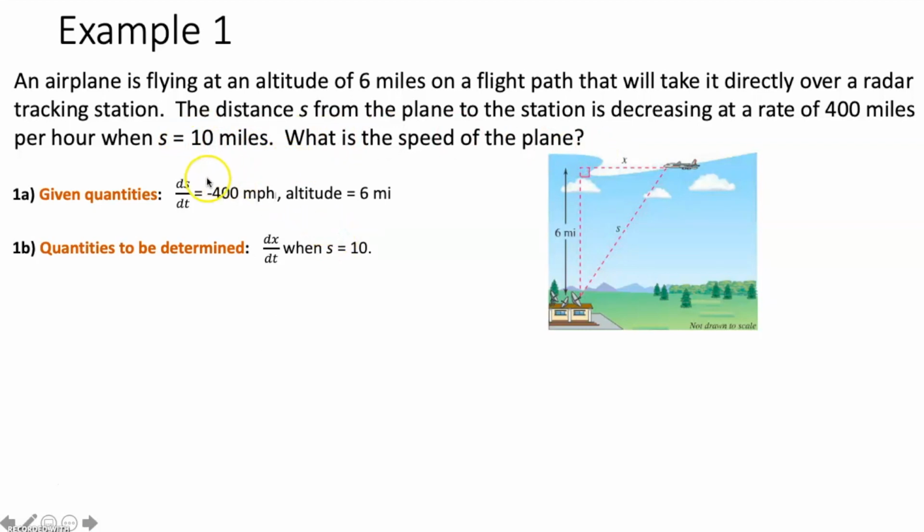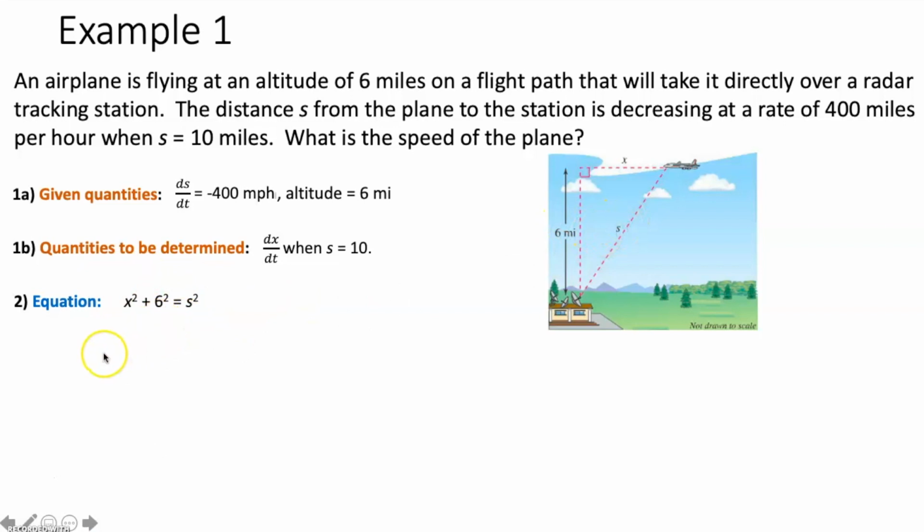Now that we know what we're given and what we're trying to find, we can move on to step 2, which is to write our equation. Remember, your equation is going to be something like the Pythagorean theorem, similar triangles, trig ratios, or geometric volume formulas. In this particular figure, we have a right triangle with 3 sides. So what equation relates 3 sides of a right triangle? Well, that's the Pythagorean theorem. We know that a squared plus b squared equals c squared. So we're going to go x squared plus 6 squared is equal to s squared.